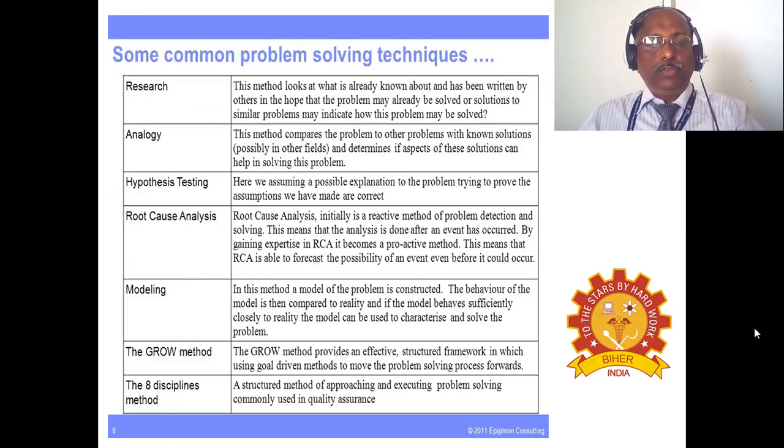So we are coming to the next part, some common problem solving techniques. Here you can see a few headings like research, analogy, hypothesis testing, root cause analysis, modeling, the GROW method, and the 8 disciplines method.